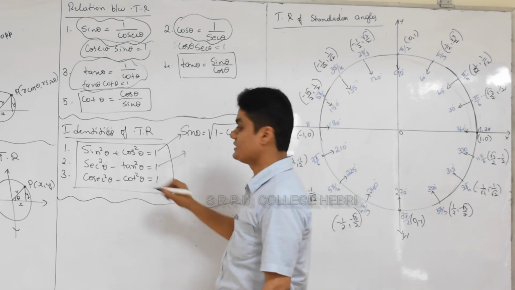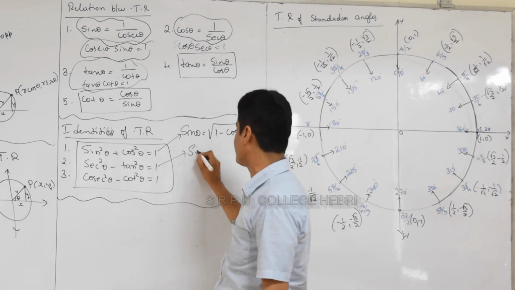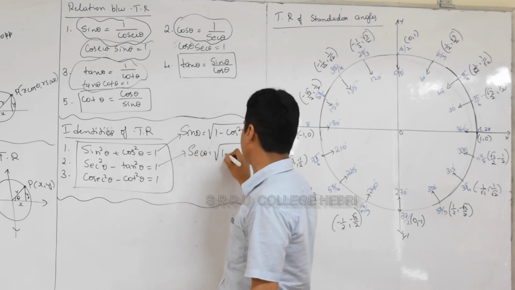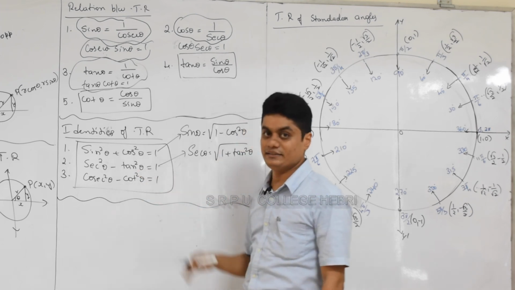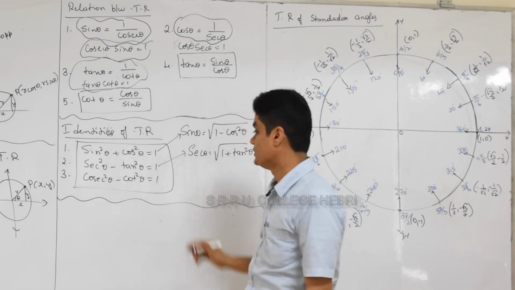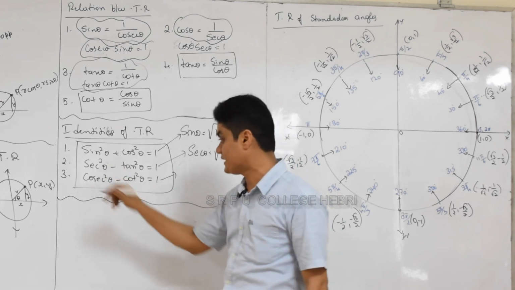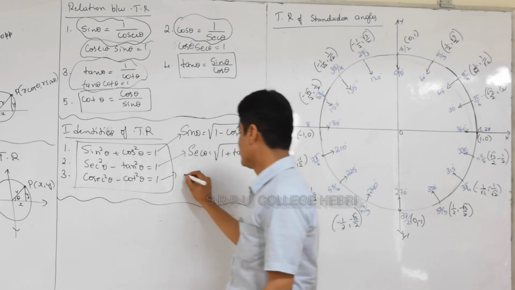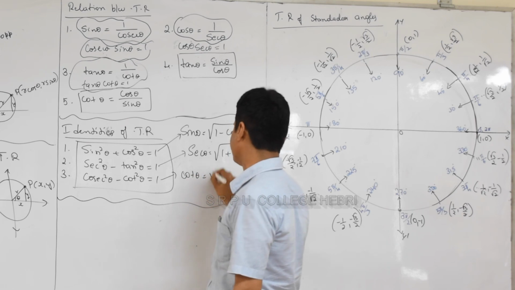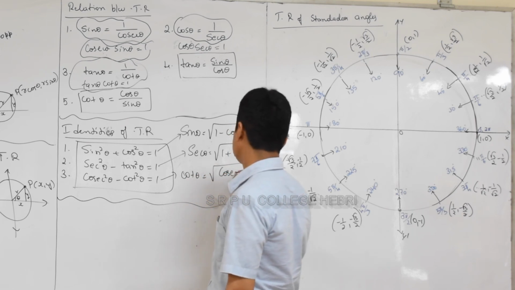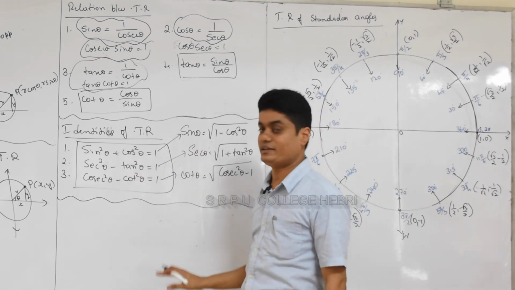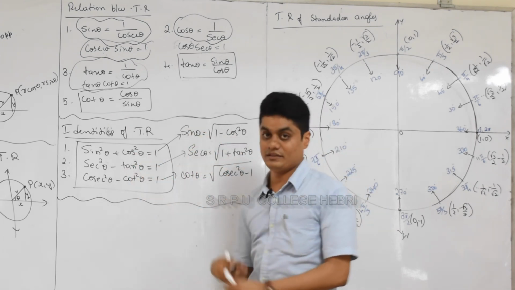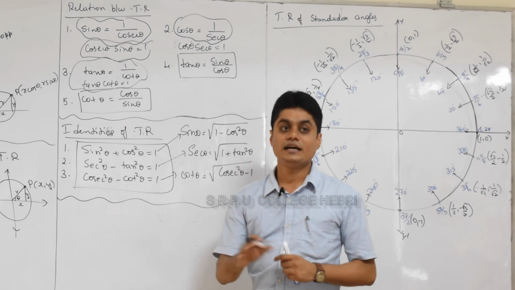Suppose tan theta is given and secant theta is required, then how to find secant theta? It is root of 1 plus tan square theta, right? In the same way the reverse also works. If tan theta is given and secant theta is asked, you can find it out. Similarly, if cosecant theta is given and you need cot theta, what is the cot theta formula? Cot theta will be equal to root of cosecant square theta minus 1. So the main use of these 3 identities is nothing but to find one trigonometric function when another one is given.